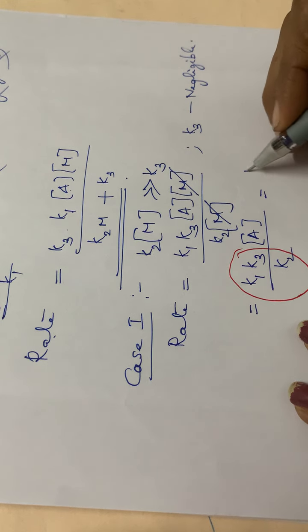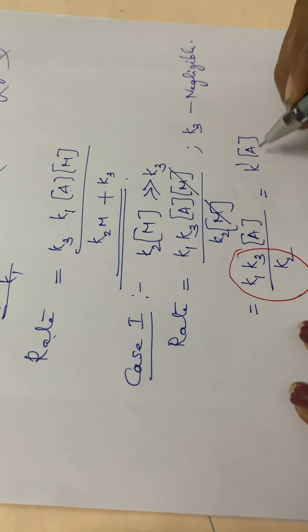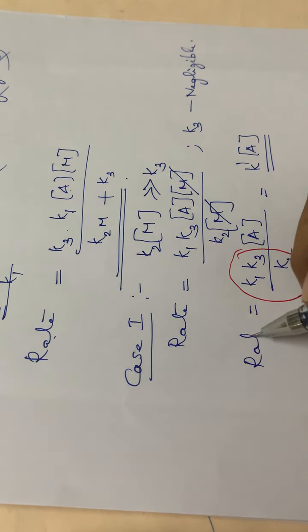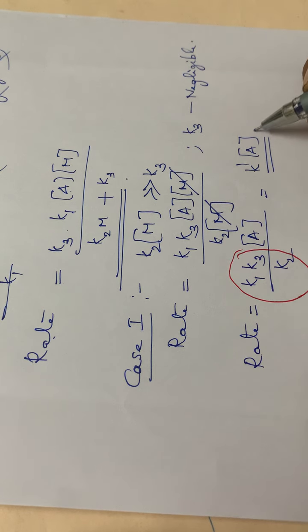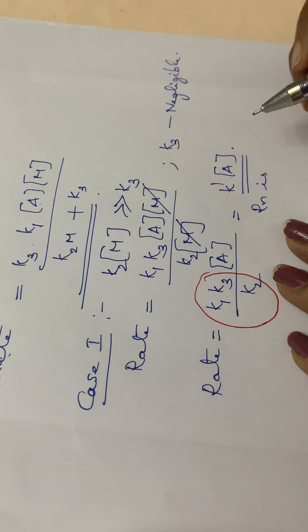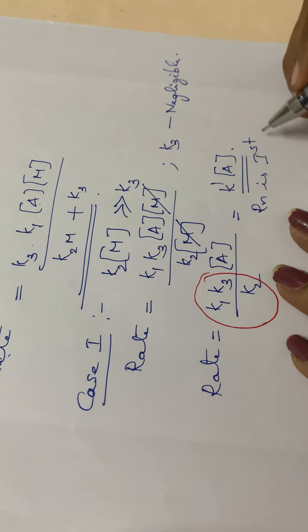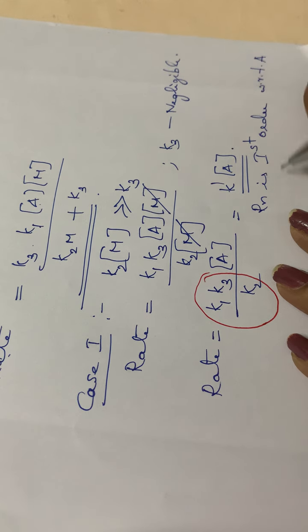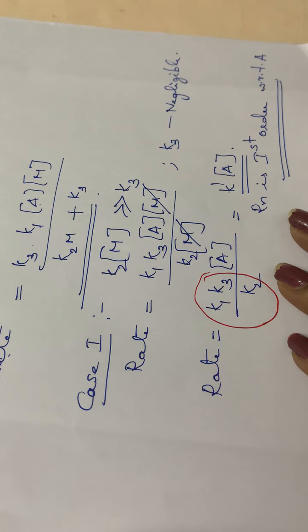That is equal to K dash into concentration of A. Rate is equal to K dash into concentration of A. So what about the rate equation? That means the reaction is of first order with respect to A. That is the first case.